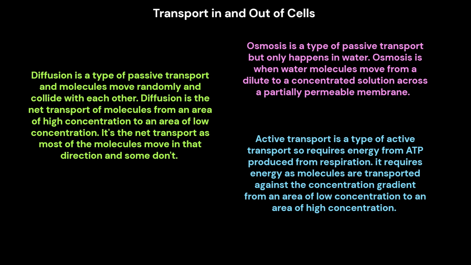1. Diffusion is a type of passive transport, where molecules move randomly and collide with each other. Diffusion is the net transport of molecules from an area of high concentration to an area of low concentration. It's the net transport as most of the molecules move in that direction and some don't.